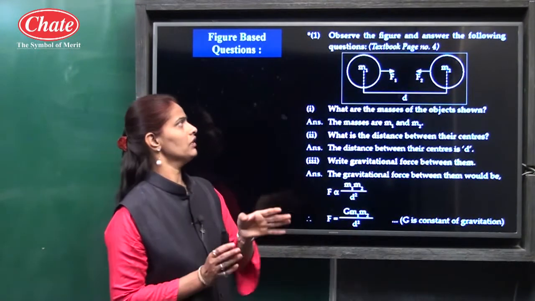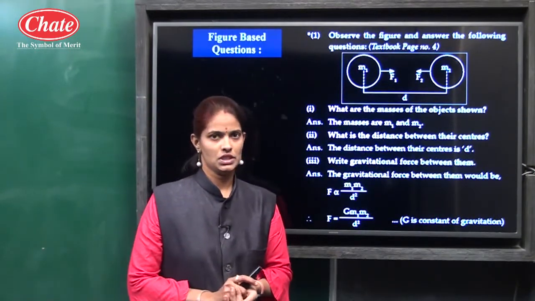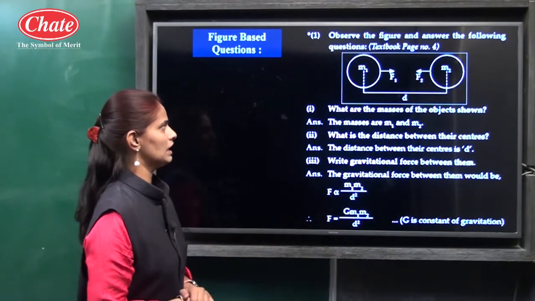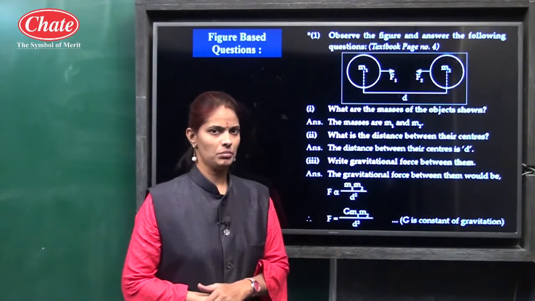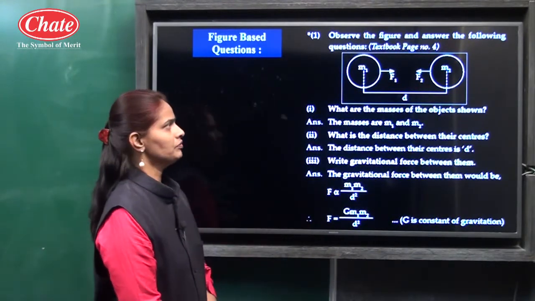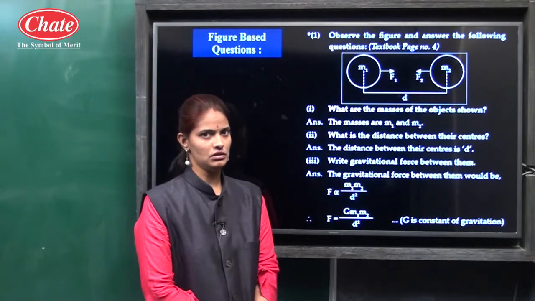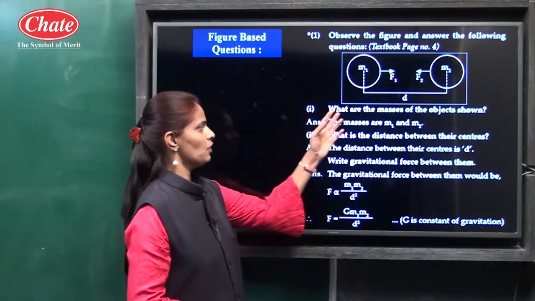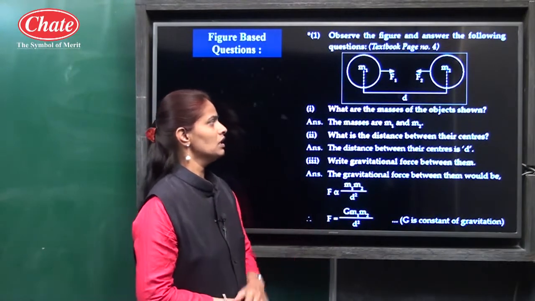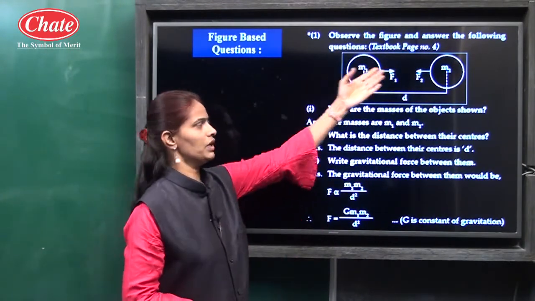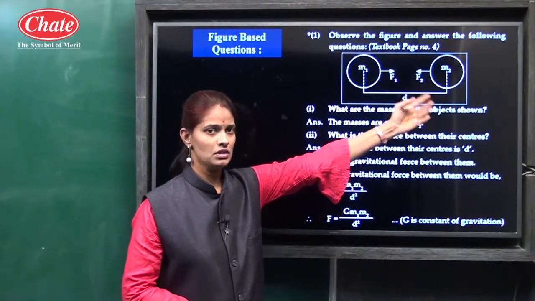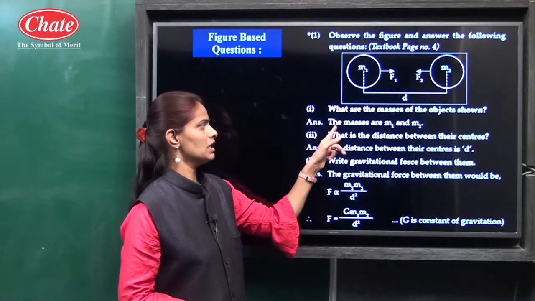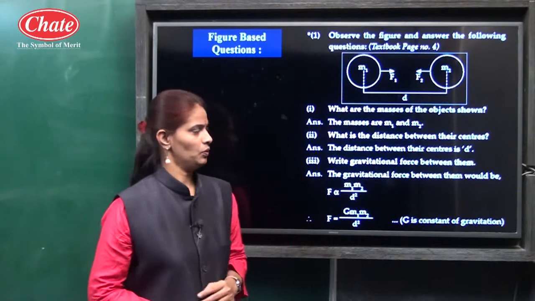Then there are other questions, figure based questions. Here figures are given and then some questions are asked. Two or three questions are there for 2 marks or 3 marks. See this figure, we already discussed this concept. The first question is, what are the masses of objects shown in this figure? We know m1 and m2 are the masses of these 2 objects. So the answer is the masses are m1 and m2.